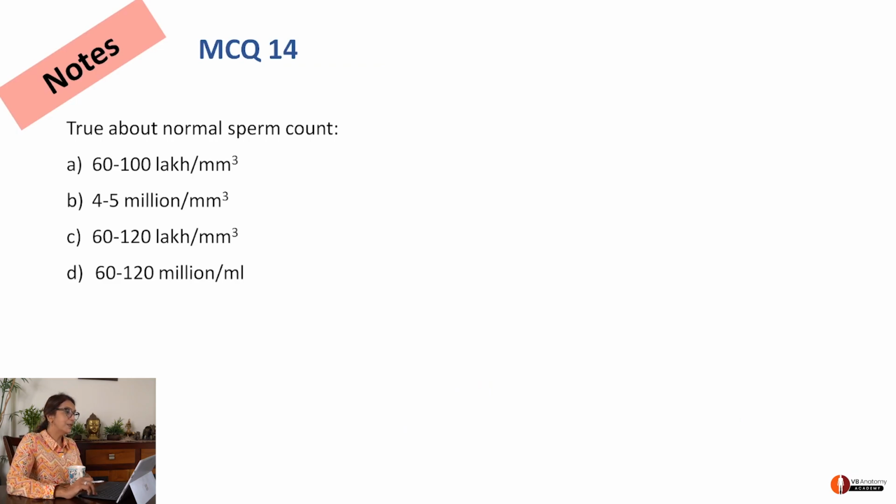Continuing with MCQ 14. Now this is a difficult one, pay attention. True about normal sperm count. There are a lot of values given here, and the moment I read them, I'm going to be confused. So I ask myself, what is the normal sperm count? As I understand it, it is approximately 100 million sperms per ml. This is a value I have fit in my brain. Now I look at the options.